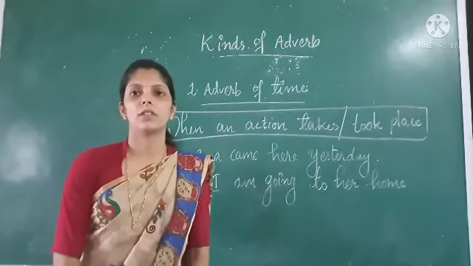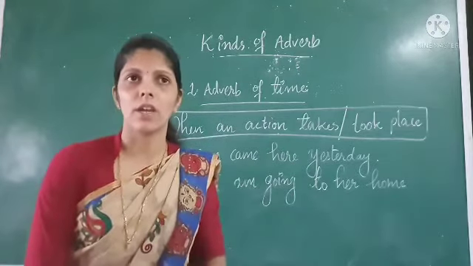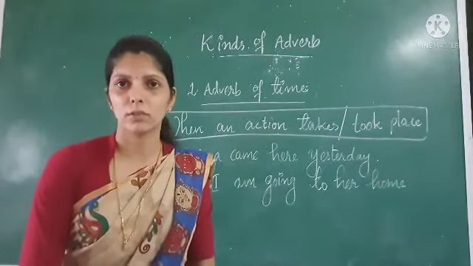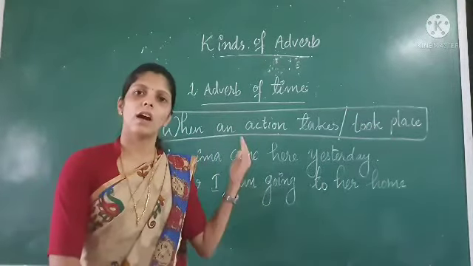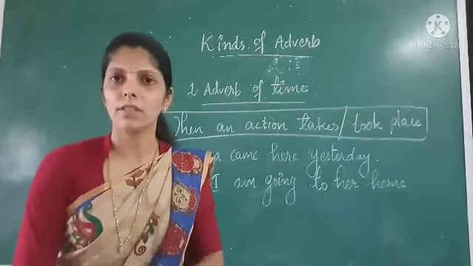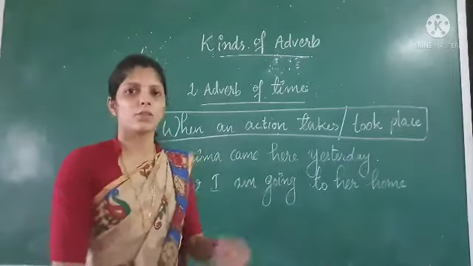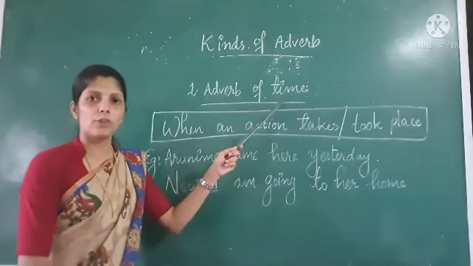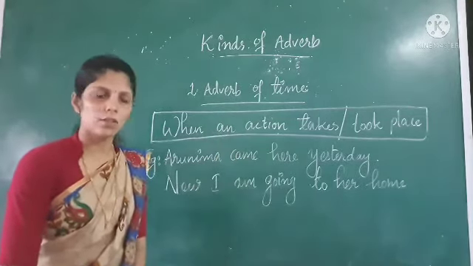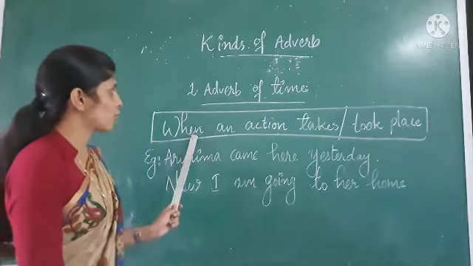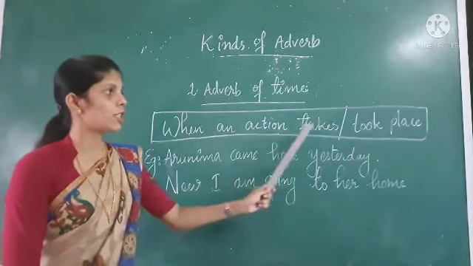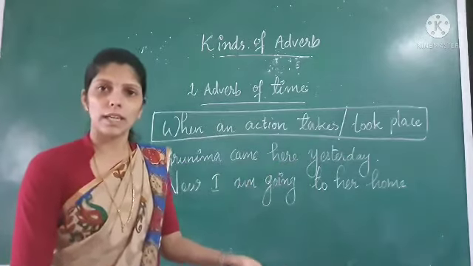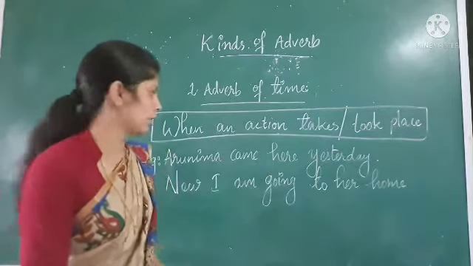You might have heard about kinds of adjective. Adjective of time, adjective of place, adjective of manner. So in the same way the adverbs also have some kinds or types. Okay. So the very first one is adverb of time. What does it denote? Adverb of time shows when an action takes or took place. So when that particular action happened.